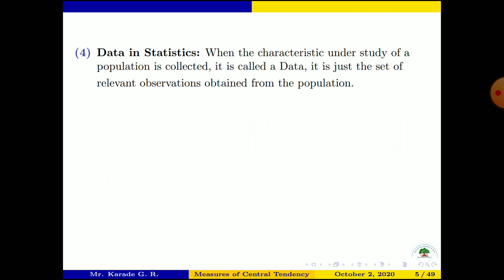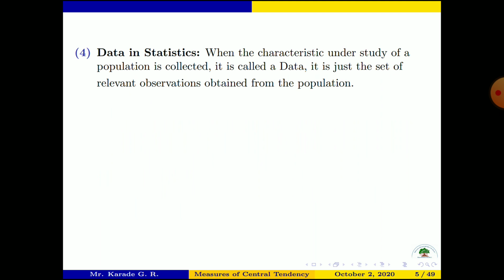From this population we collect some information, meaning the height of each student. If we measure the height of each student, then for 100 students we have 100 values. That is the data. 100 values from 100 students, and these values are the heights of those students. That is the statistical data in statistics.